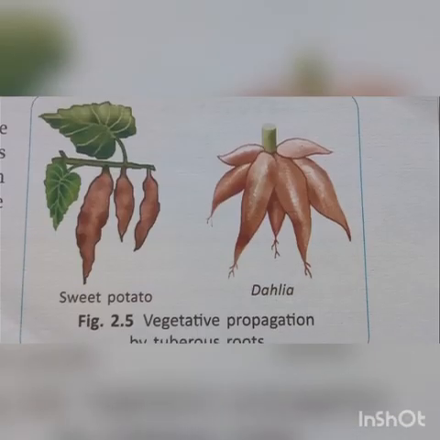Now these are examples of plants which grow by the roots. These are the sweet potatoes and dahlia. Here food is stored in the roots. The roots become tubers, and these tubers are kept as seed, and when suitable environmental conditions are there, they give rise to a new plant.